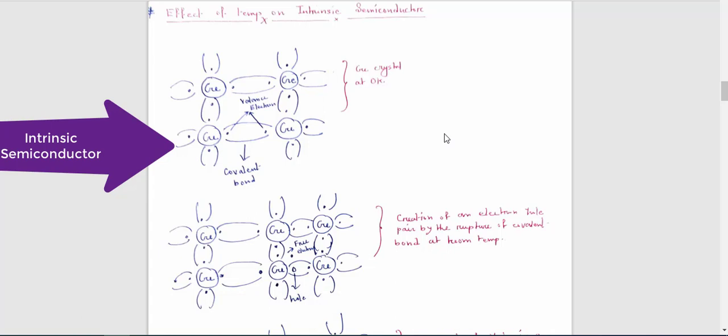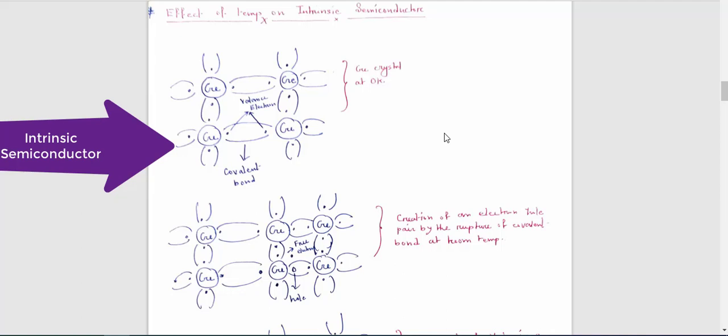Now, one thing you tell me. If all the valence electrons of a germanium atom are attached with the valence electrons of another germanium atom, what is the value of the electrons which are free? Can you tell me?